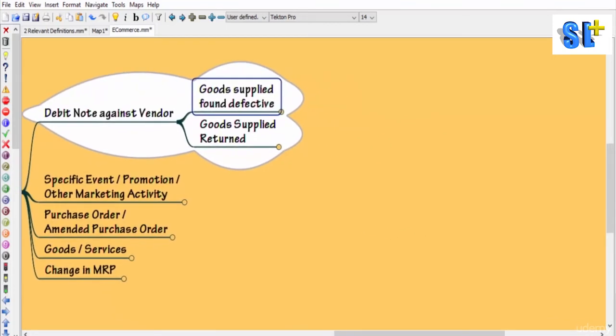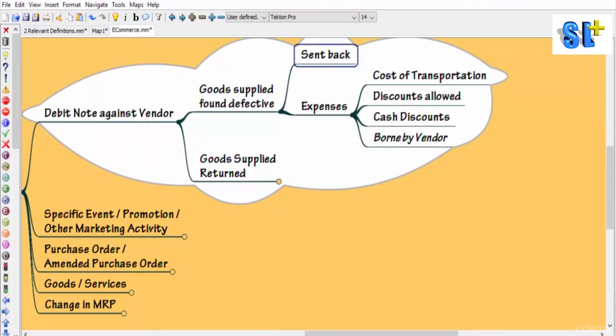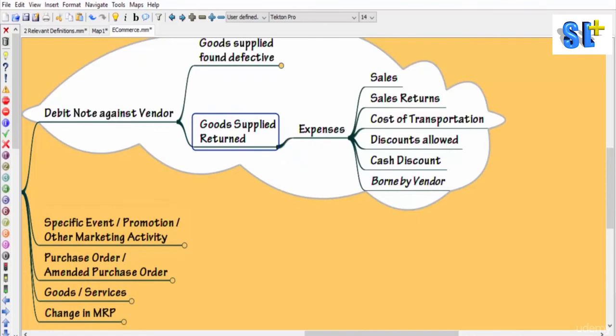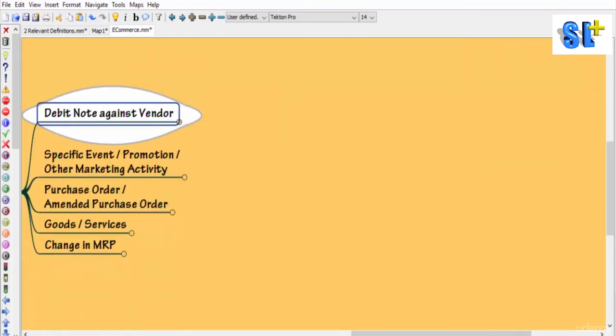Now first let's look at this. When goods supplied are found defective and if it is sent back, then the expenses related to the cost of transportation, discount allowed, cash discount, everything should be borne by the vendor, and to this extent a debit note will be raised against the vendor by the e-commerce operator. And when the goods supplied are returned, then the expenses related to the sales return, cost of transportation, discount allowed, cash discount, everything should be borne by the vendor.